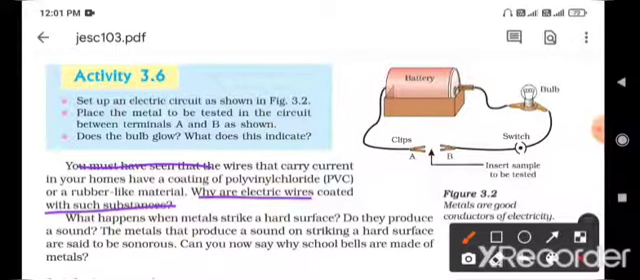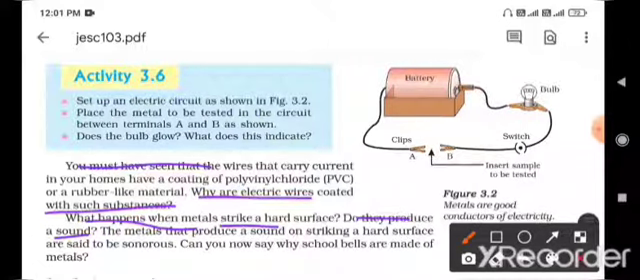What happens when metals strike a hard surface? Next, what happens when metals are hit against a hard surface? Do they produce sound? When we hit a metal with strong force, it will produce sound. You cannot hit with your hand, you have to hit the metal with another metal, because if you hit with your palm or fist, your fist will be hurt. So don't hit with your fist.